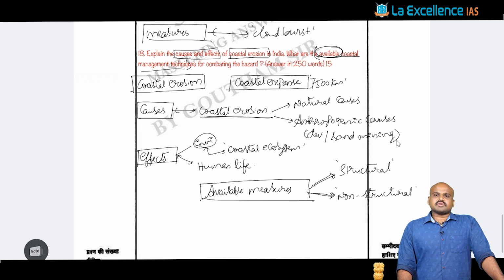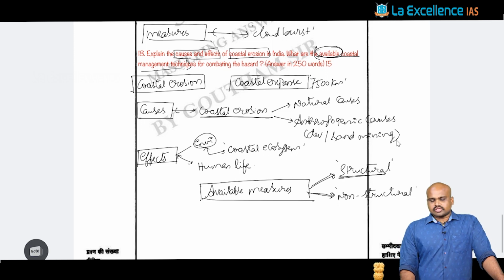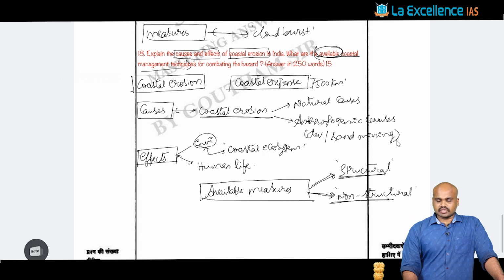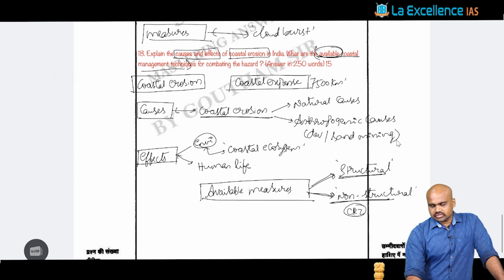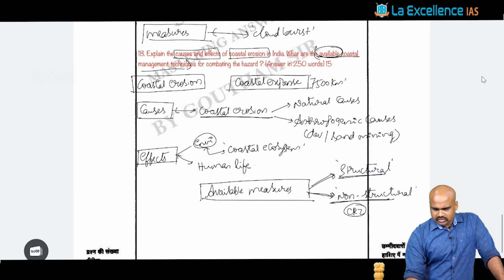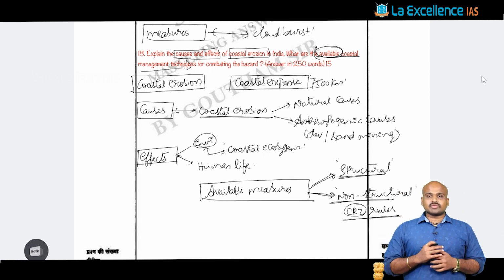As part of structural measures, it might be embankments, wall systems, or some kind of construction done in the context of managing coastal erosion as a phenomenon. Non-structural measures may be strict legislations. For example, we have the Coastal Regulation Zone, the CRZ rules, that we generally discuss. This can become a very important aspect when it comes to managing coastal erosion.